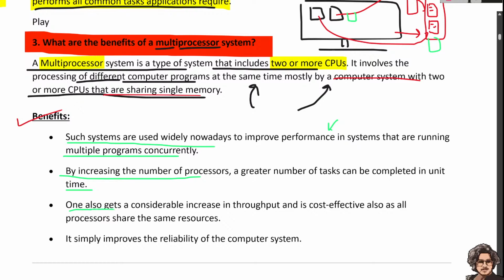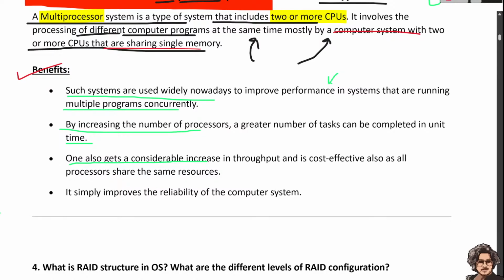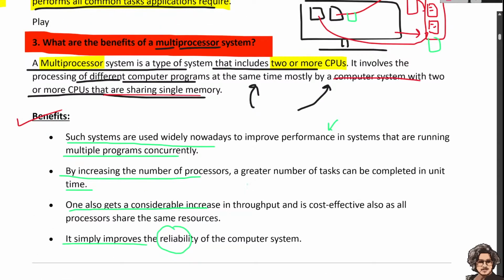One also gets a considerable increase in throughput, and it is cost effective as well. Processors share the same memory, so it improves the reliability of the computer system. These are the benefits of the multiprocessor.